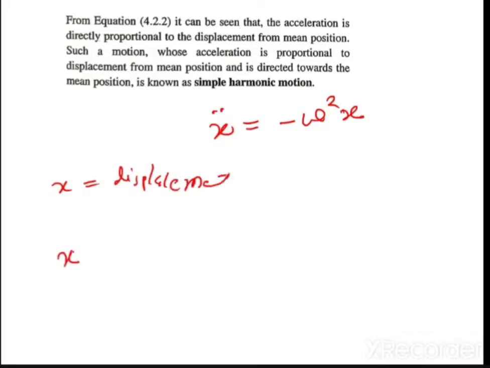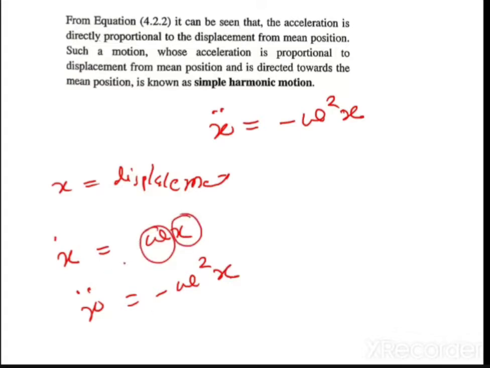So x dot is always equal to omega into x, and x double dot is always equal to minus omega square into x. If you multiply the displacement with omega, you get x dot. If you multiply this x with omega square and a minus sign, you will get the acceleration.